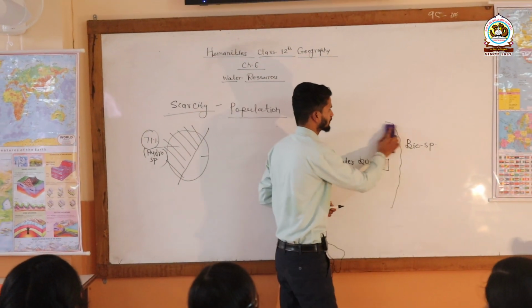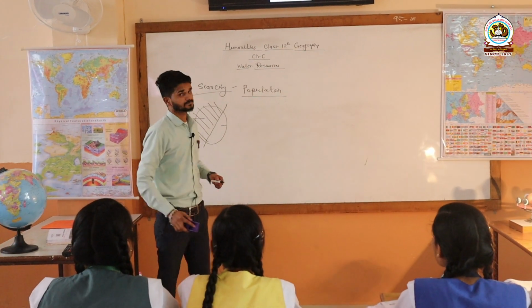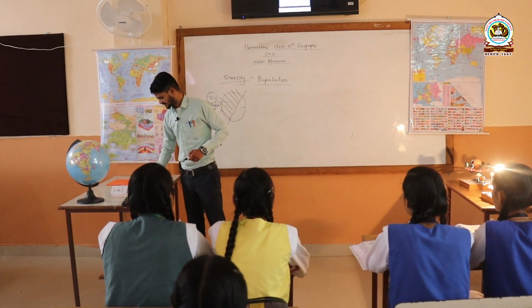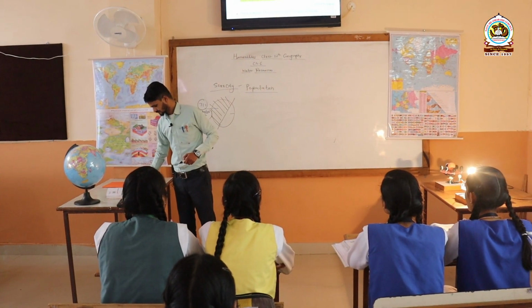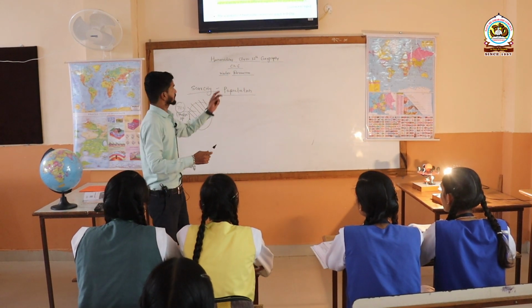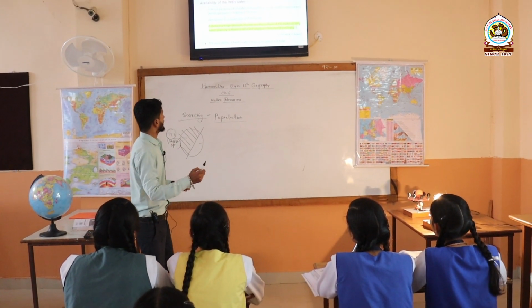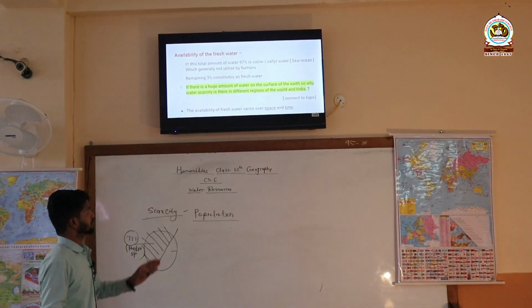So actually now in our next topic, what do we have to see? You can see there in the topic. Availability of fresh water. Actually in this topic, what do we have to see? Availability of fresh water. Okay, so all the points are given there.